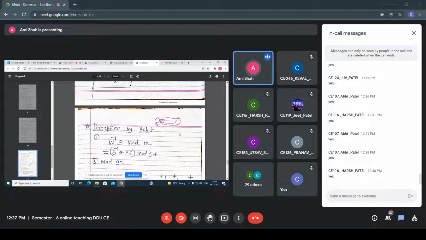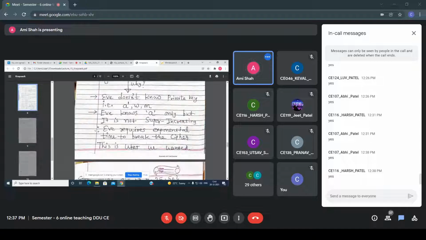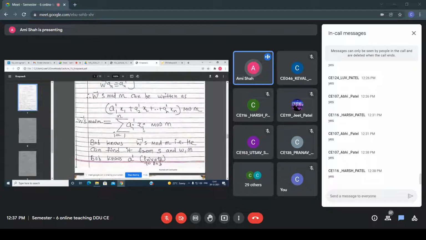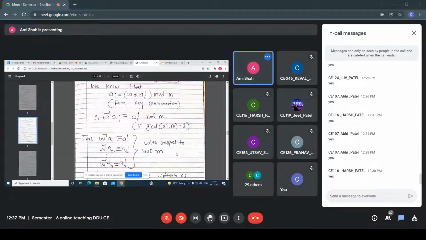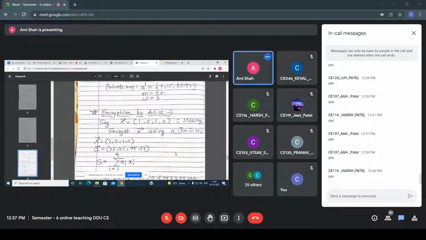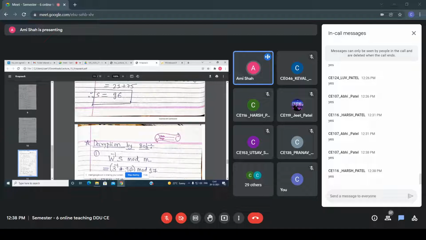All of you know that according to the algorithm, Bob calculates W inverse S mod n, right? This thing I have explained to everyone. So now Bob calculates W inverse S mod n, so that Bob will perform. This is the step that you have to understand. W inverse S mod n is what Bob will calculate. The W is private, right? The S is the ciphertext that Bob will get. M is 97, which is also private to Bob.